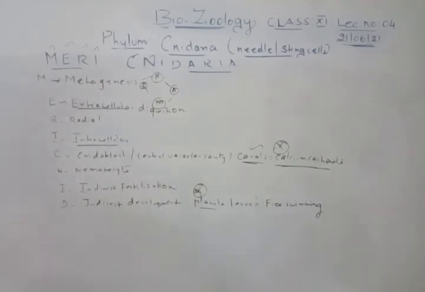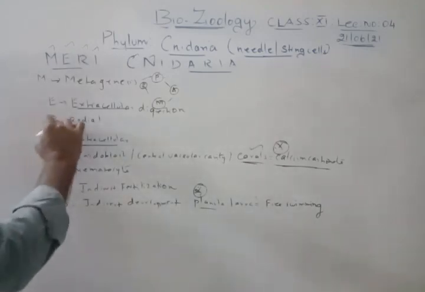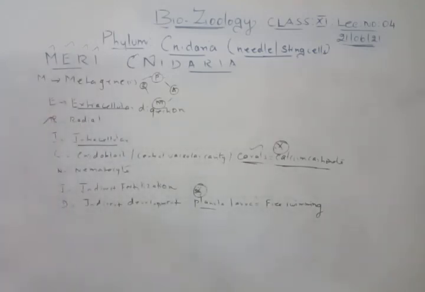So the habitat. Here we already studied the habitat. They may be marine, as I have discussed previously. If you have taken notes, you can just take it: marine, few are freshwater. Then level of organization we discussed: tissue level of organization. Then symmetry, radial symmetry, that we have it here. Then coelom, not there, so I have not given it, so completely absent.